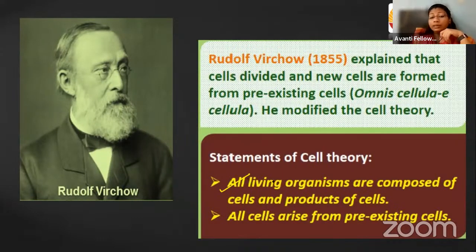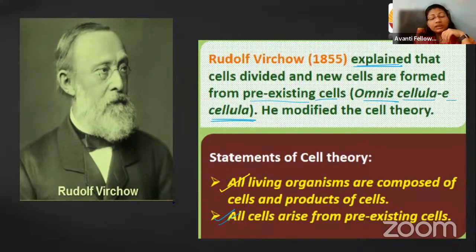Okay, but when Rudolf Virchow came in 1855, he gave the next explanation. He expanded the cell theory. Mind this: the cell theory was proposed by Schleiden and Schwann, but it was expanded by Rudolf Virchow by adding one new statement, that each and every cell arises from a pre-existing cell, that is, omnis cellula e cellula.